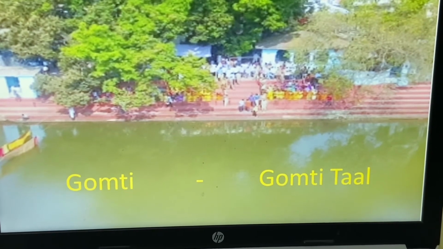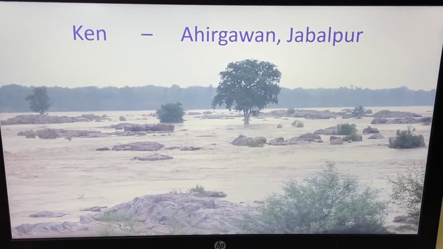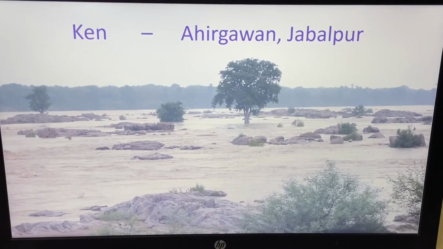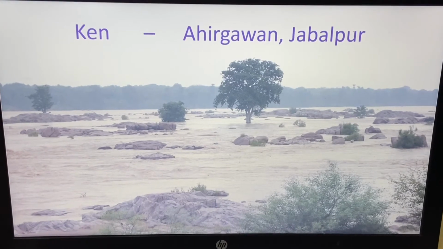From where the river Gomati originates? Gomati Tang. Now the next river is River Kane, and this river originates from Ahir ka Jabalpur. From where? Ahir ka Jabalpur.